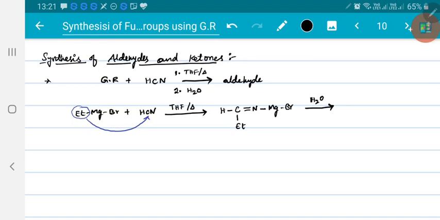When this is hydrolyzed, remember when there is a bond between carbon and nitrogen, on hydrolysis oxygen preferably goes to carbon and hydrogen to nitrogen, because among carbon and nitrogen, nitrogen is more electronegative. So nitrogen gets partial negative, hydrogen comes there, and carbon gets partial positive, therefore OH comes there, right?